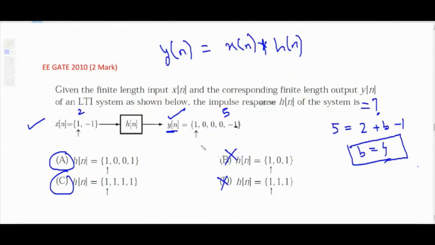Again, I can see some zeros are there in the answer. So I'm thinking that my answer is option A. But never do guessing in the GATE examination. Go for the actual, accurate calculation. If you go for guessing, your answer will be wrong. Never go for guessing.